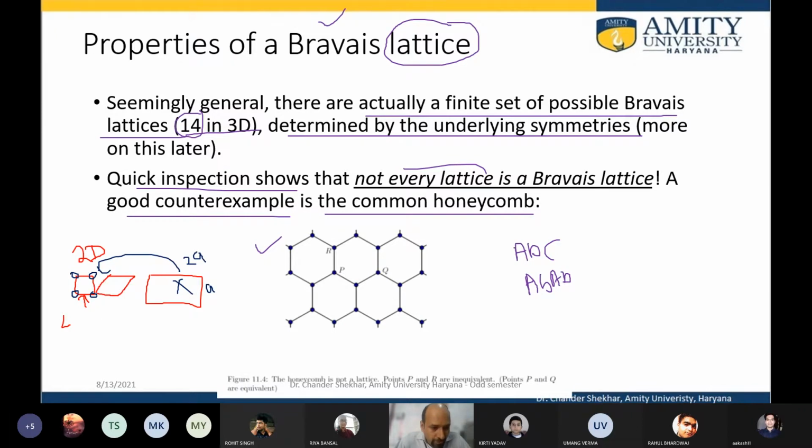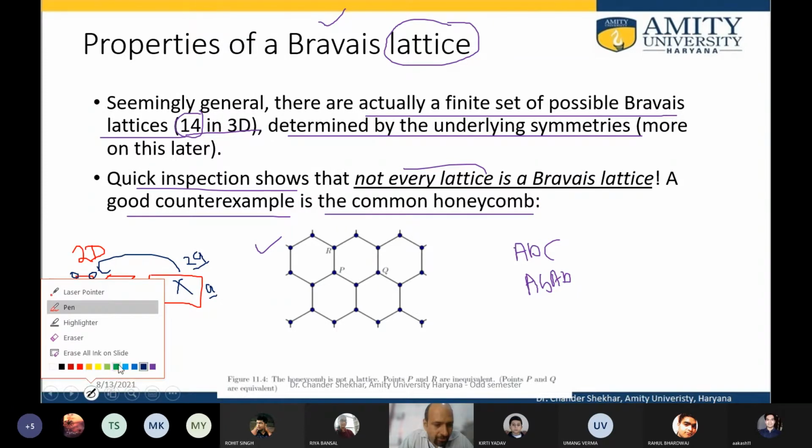Now suppose we have this square as the lattice in 2 dimensions, and then we have a rectangle. A rectangle is essentially one in which two sides are unequal, and the angle between the two sides is, say, 90 degrees. Suppose one side is A and the other side is 2A, so I can recreate